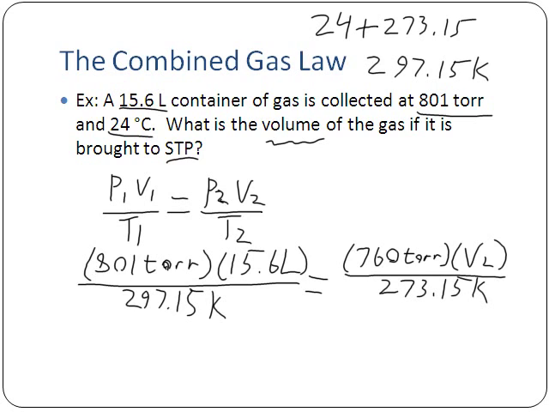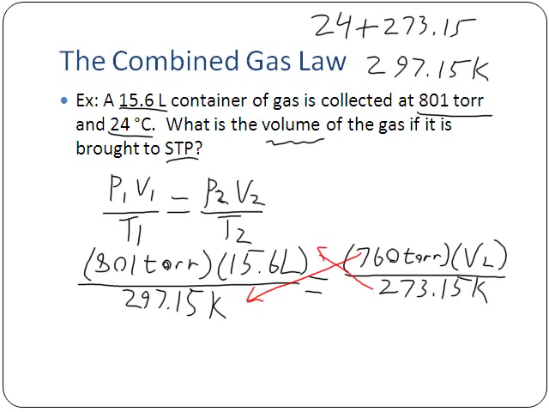So this is what we have here. We want to solve for V2. To solve for V2, we're basically going to do a little bit of cross multiplication. So we can do 801 torr times 15.6 liters divided by 297.15 K. But we want to take the 760 and move it on the bottom, the 273.15 and move it on top, and multiply those up. That should give our final answer here.